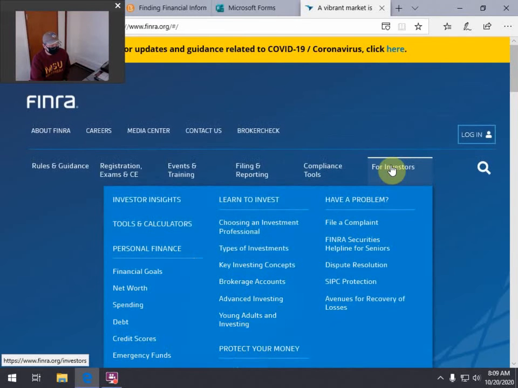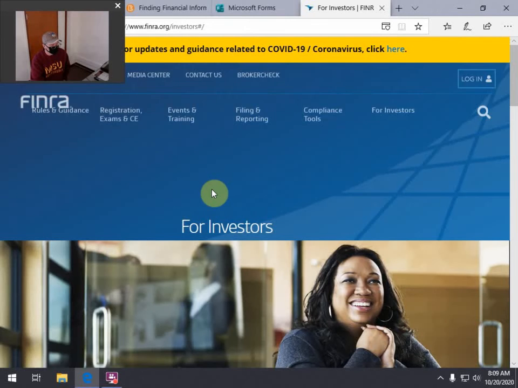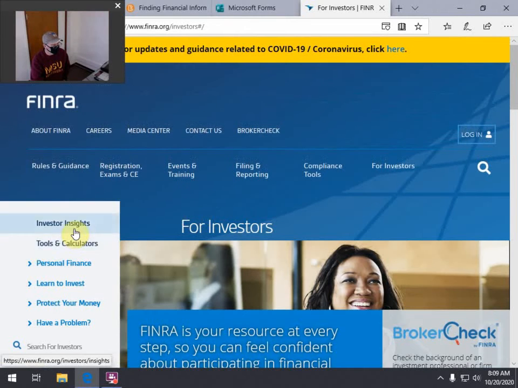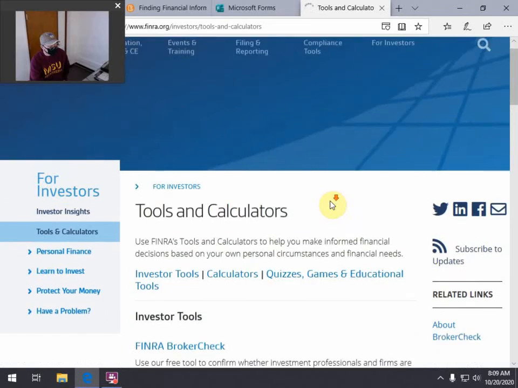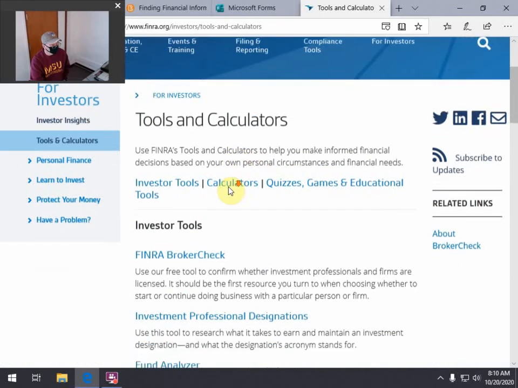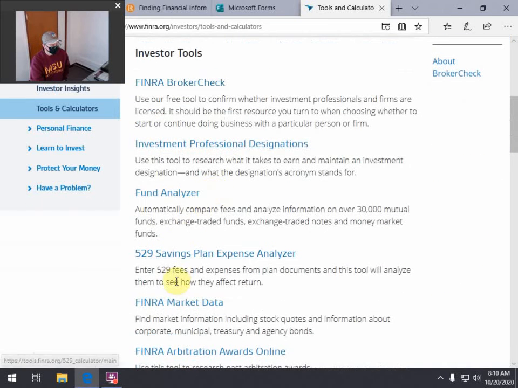For investors, tools and calculators, market data.